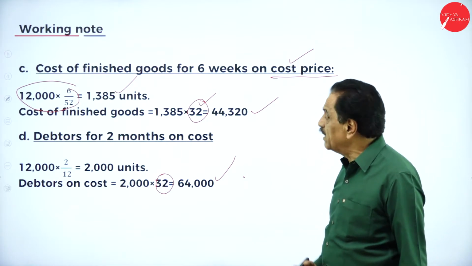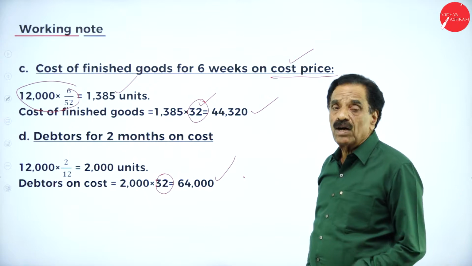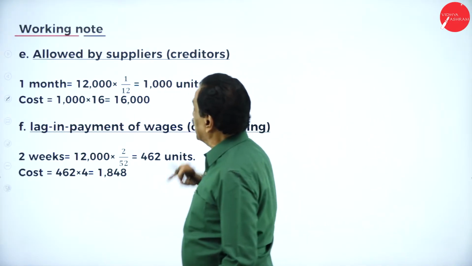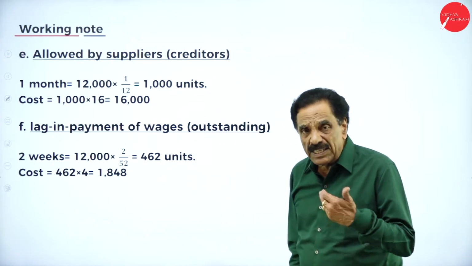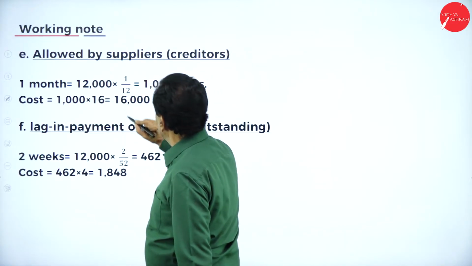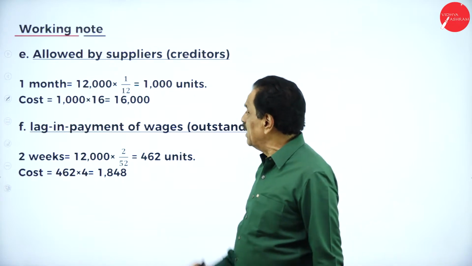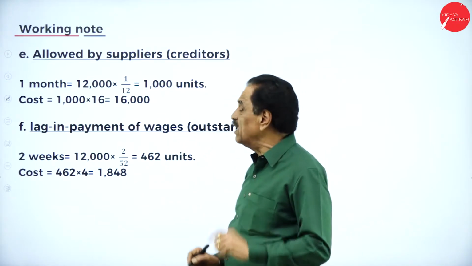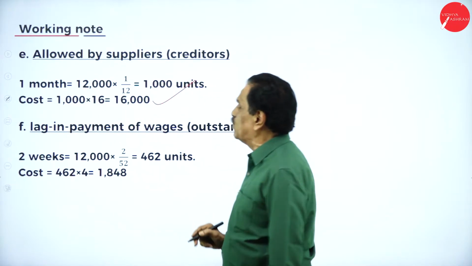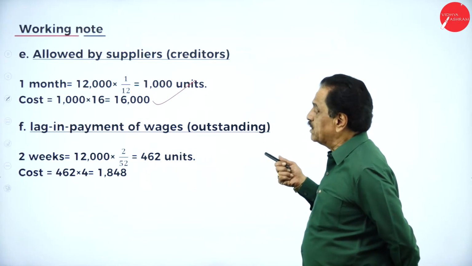Shall I explain once again? So 6 weeks is on cost price, whereas debtor is also on the cost price. Next question, credit allowed by supplier is creditor. That means credit allowed by supplier is 1 month. So 12,000 units, 1 month means 1,000 units which we have to pay. Always the cost of material, creditor for material is there. You have to pay how much money? 1,000 into 16 is 16,000 which you are going to pay. Then lag in payment of wages means outstanding.